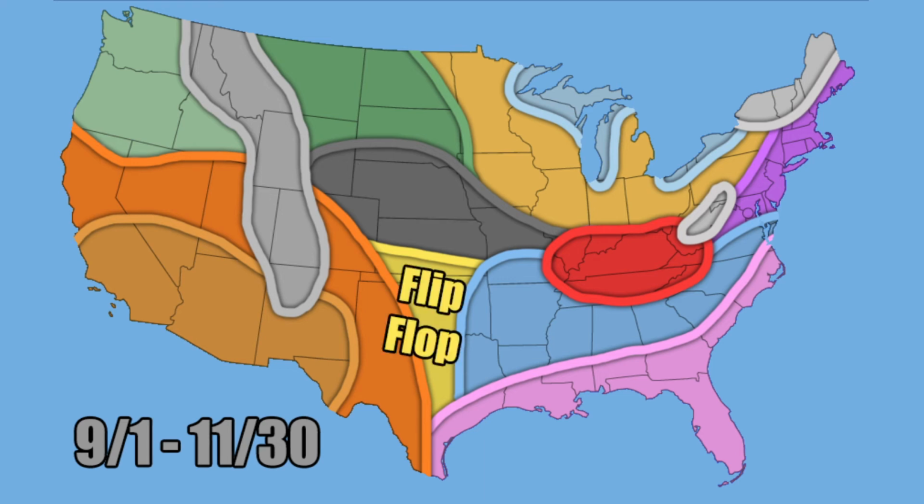Here's your flip-flop condition area. This is squashed in between the warmer than normal conditions and the colder than normal conditions, as well as the drier than normal conditions and the wetter than normal conditions. So it's really all over the place, and that's probably the hardest area to forecast for this fall, and that's why I put you guys in a flip-flop area.